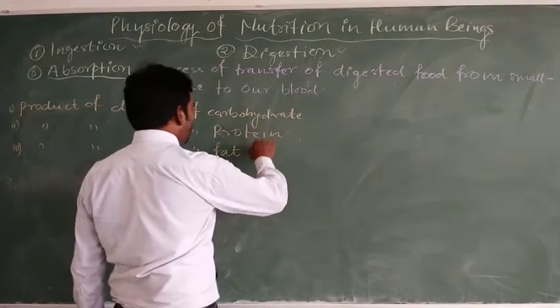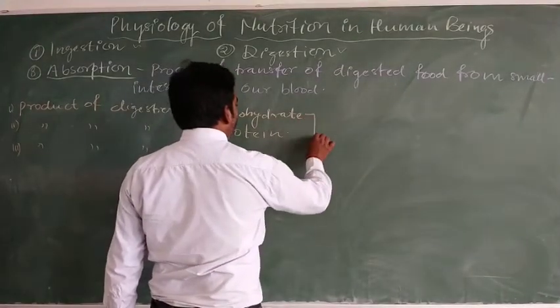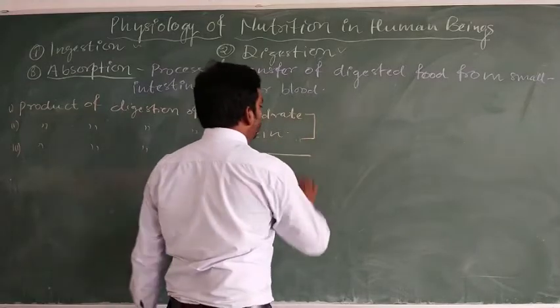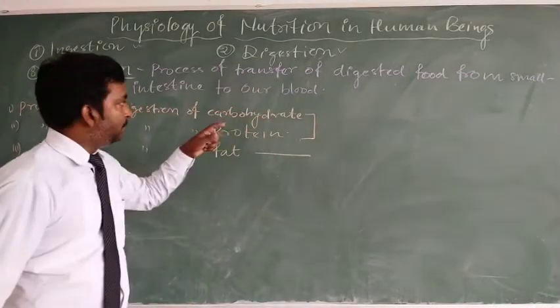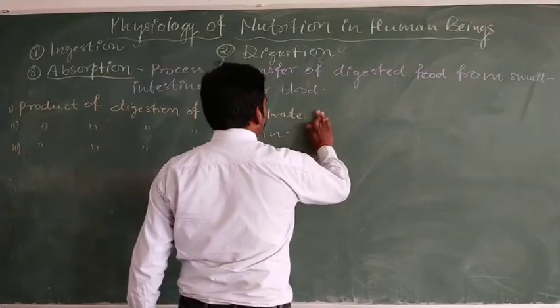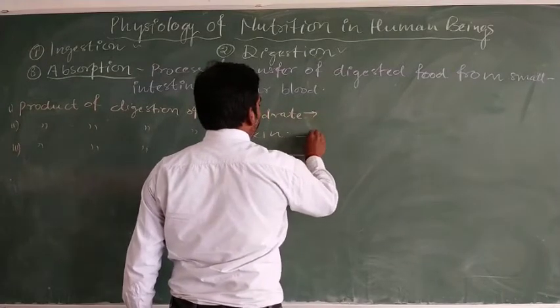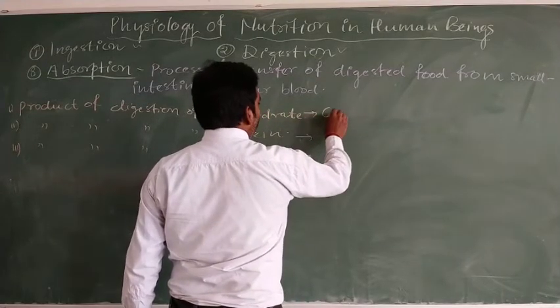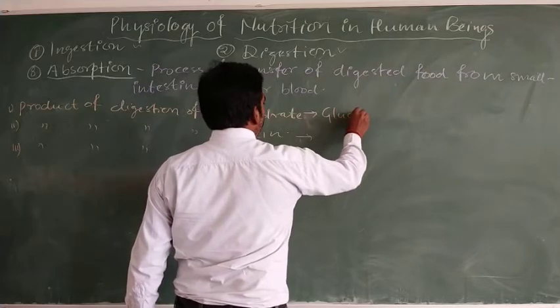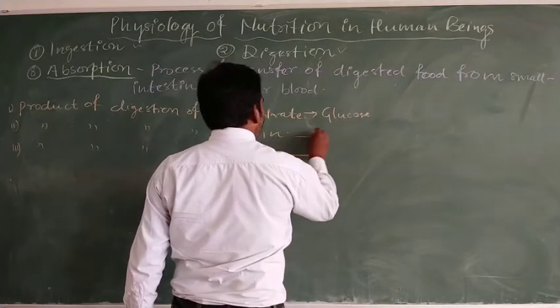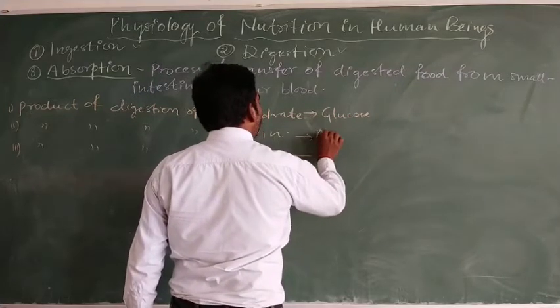Of these, the product of carbohydrate is glucose, and the product of protein is amino acid.